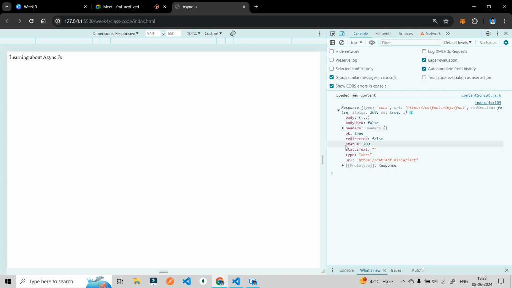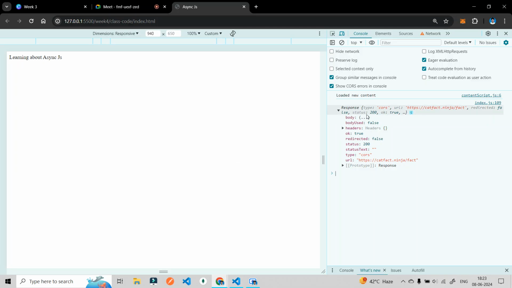Whenever you are getting a response and you are seeing the status as 200, this means that the API you are hitting has given you data. Whenever you are seeing something other than 200, like a 400, 500, this means that particular call has given you some error. Understood? So okay means true. Whenever the okay is true, it means that particular thing is executed.